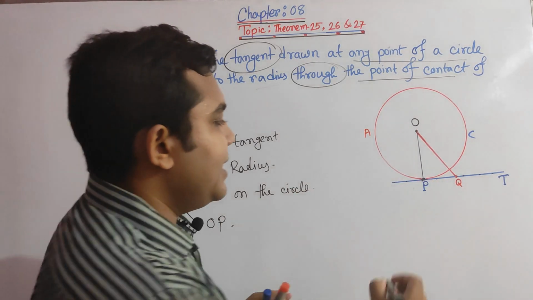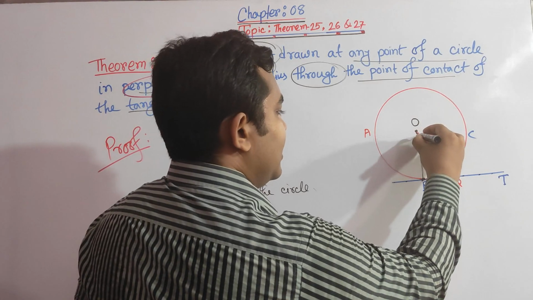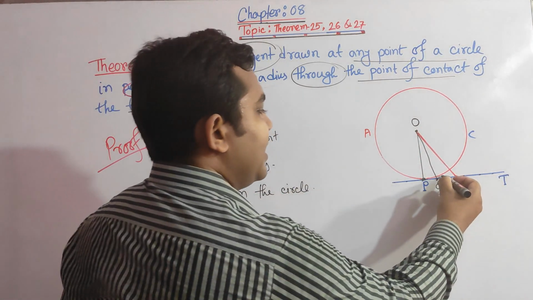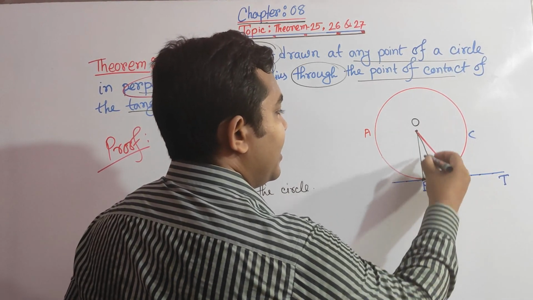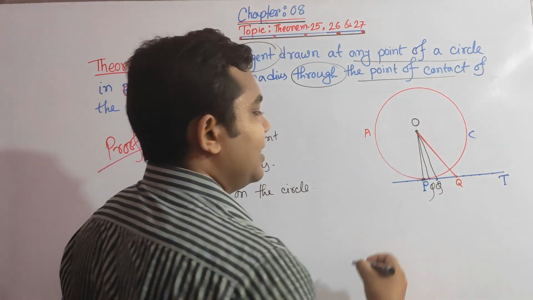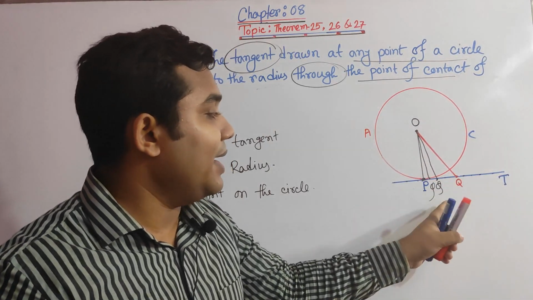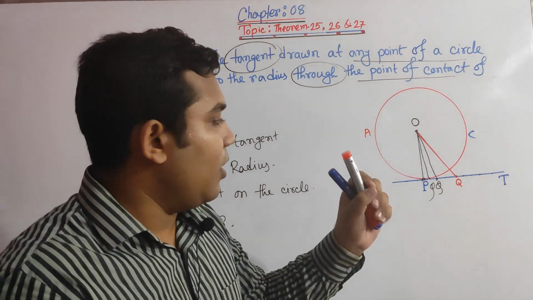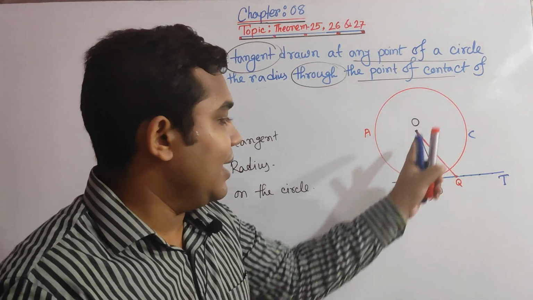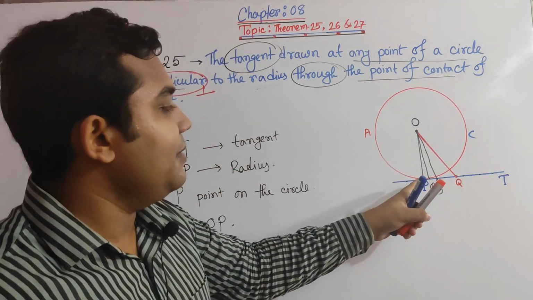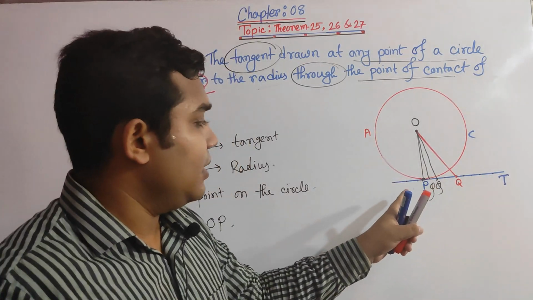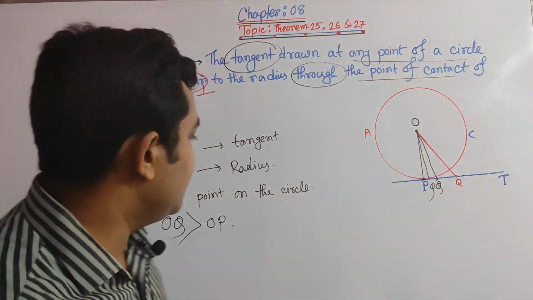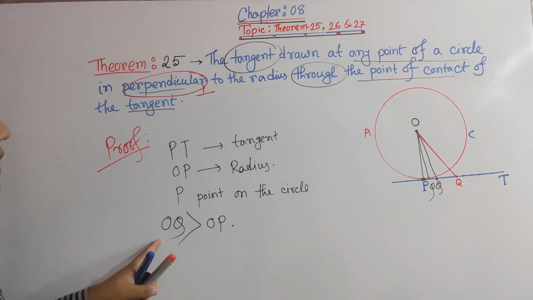So if we are taking here our Q, then this distance must be greater than the OP. If we are taking here, or even here and here, any point, if we are thinking that this is our Q point, then for all Q points, all the distances OQ must be greater than the OP. Why? Because P is the point which lies on the tangent as well as our circle. That's why OP should be less than the OQ.